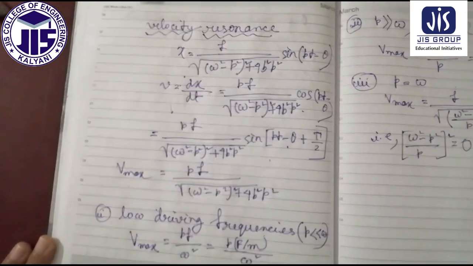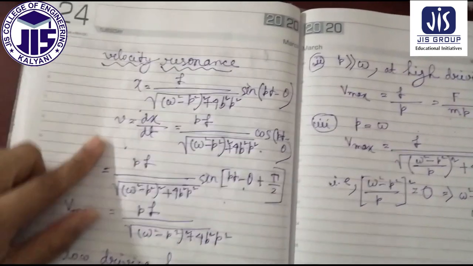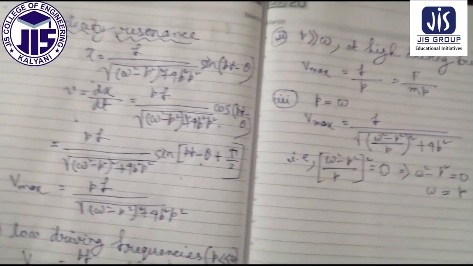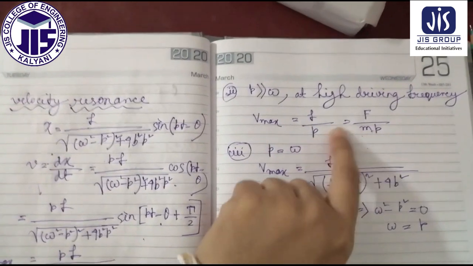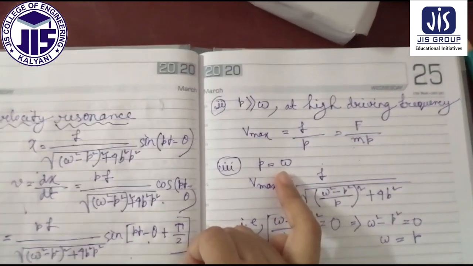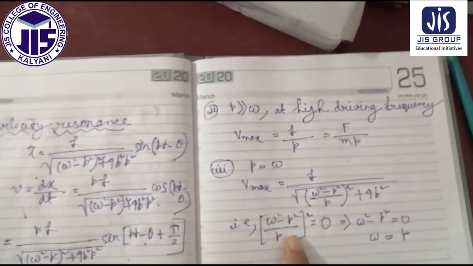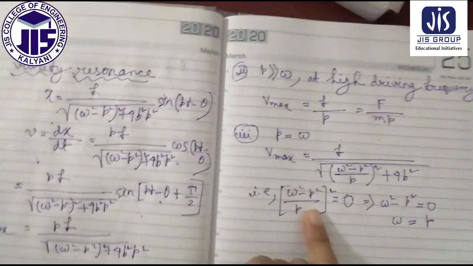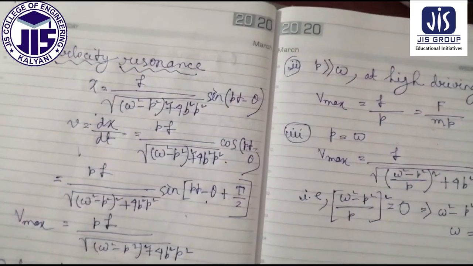For the velocity resonance, this is x. From x we have derived v. From v we have got v max, and this is for low driving frequency. And here P greater than omega, v max equal to F by P, and then F by mp. And thirdly, P equal to omega, this is another expression from where we have got the expression of velocity maximum. So this is the expression of the velocity resonance. So this is about the resonance.